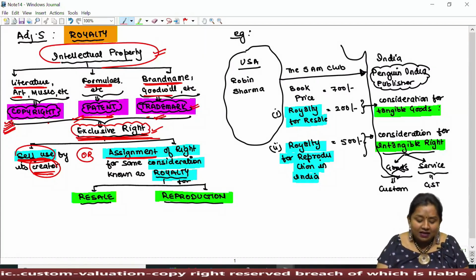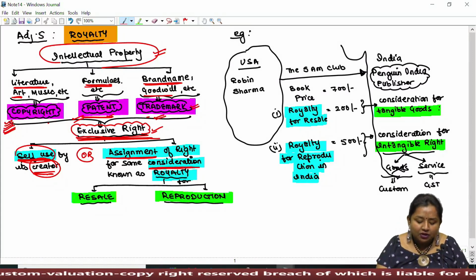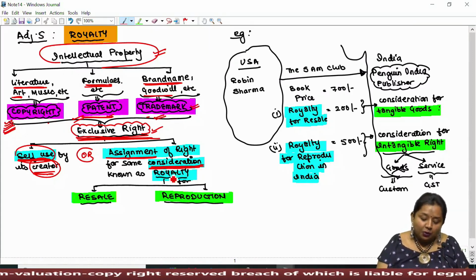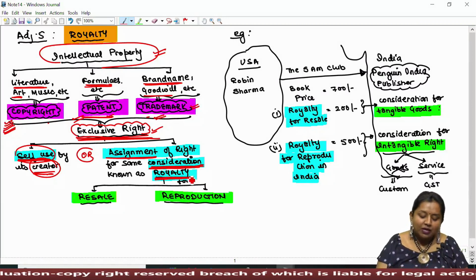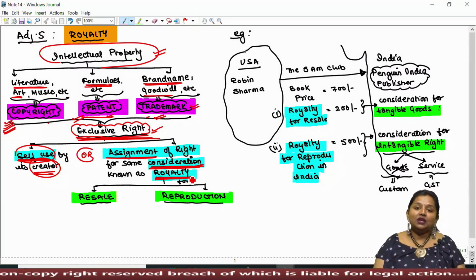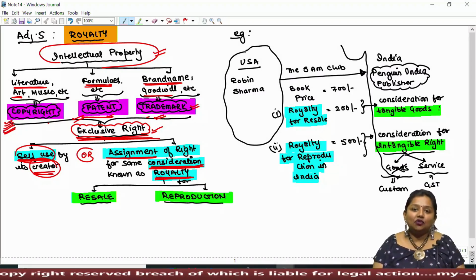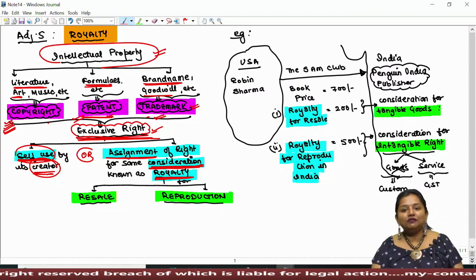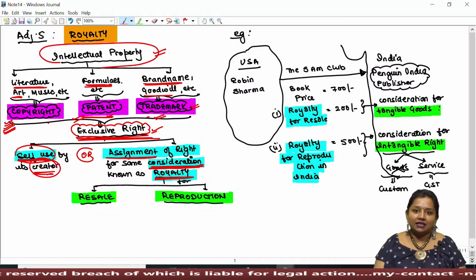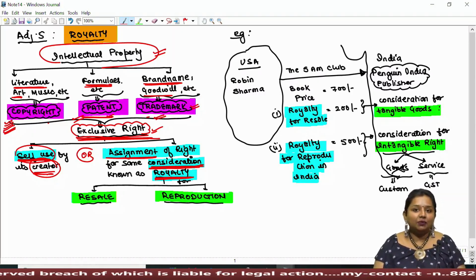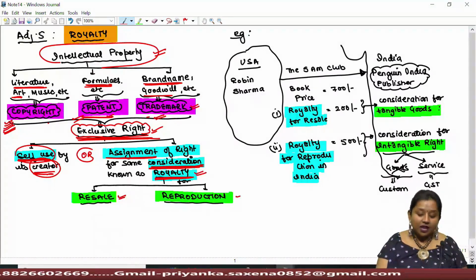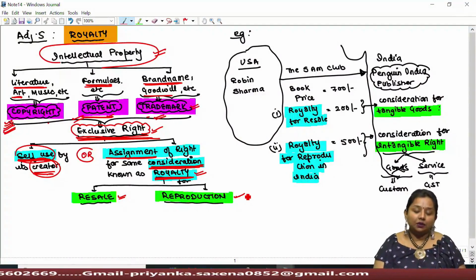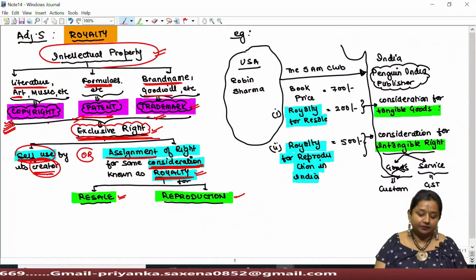And this assignment can be done on receiving a particular amount of consideration, which will be known as royalty. So broadly, I can say that royalty is the consideration paid for the intellectual property's assignment or sharing it with any other person. Let's understand it with the help of an example.